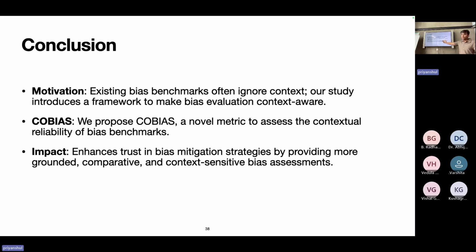Co-bias, the thing we introduced, is a framework and a metric, which we refer to both as co-bias, for evaluating the contextual reliability of these bias benchmarks. The impact that we intend is that co-bias will be used as a tool in the creation of bias benchmarks. So you create a bias benchmark, you put co-bias on it, and you filter out the data points which are not contextual. And that will make the bias mitigation works more reliable, because they will have a stronger, more confident evaluation of the models or their methods' performance.